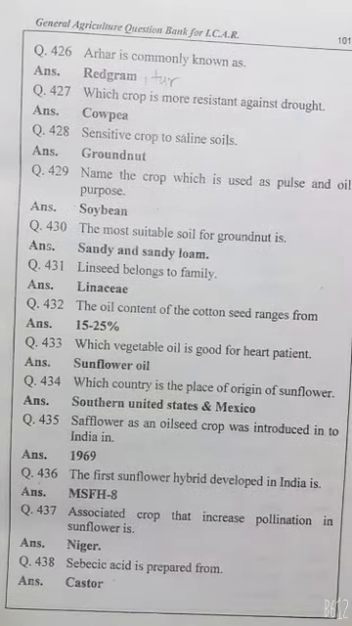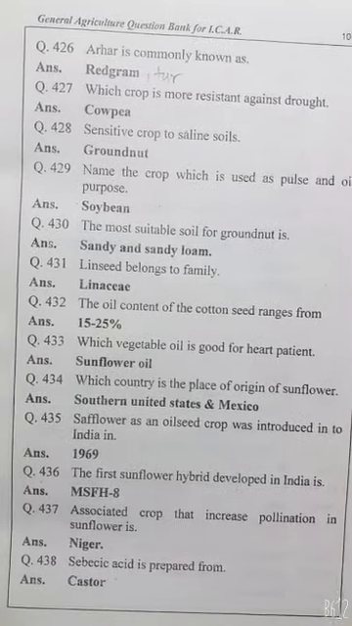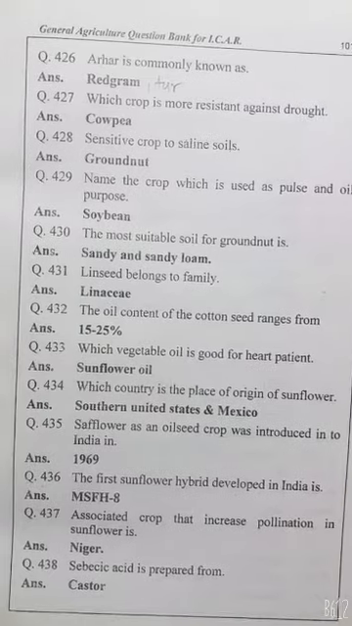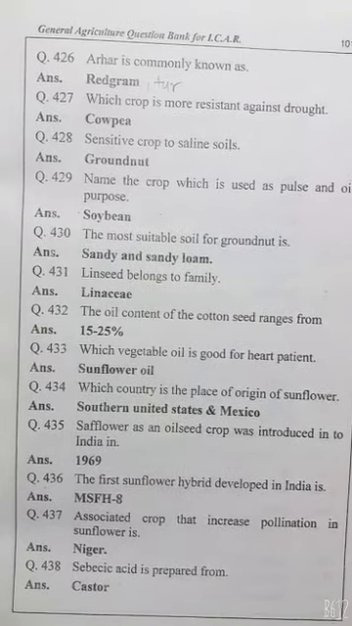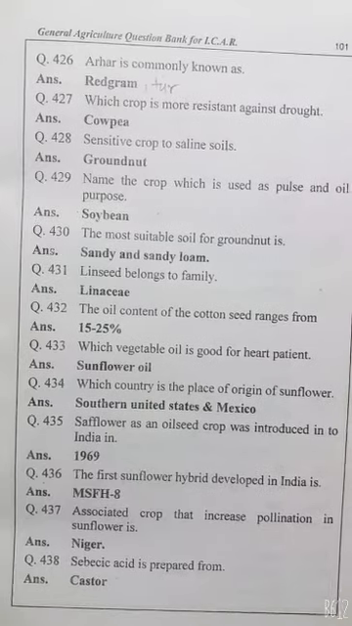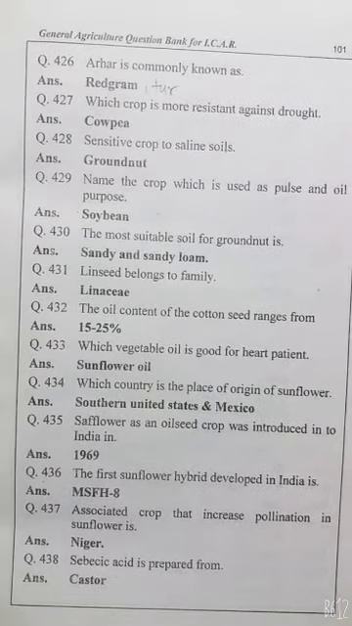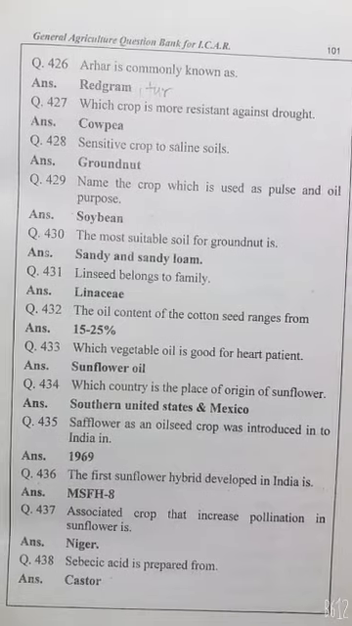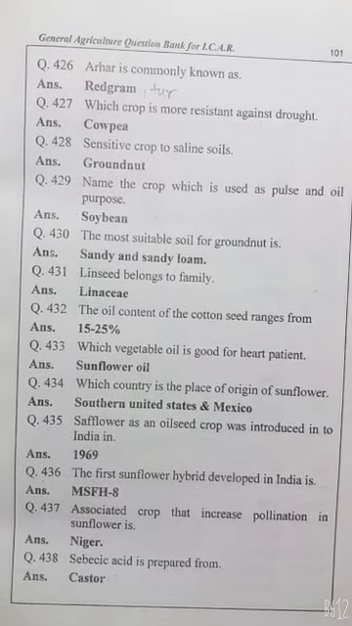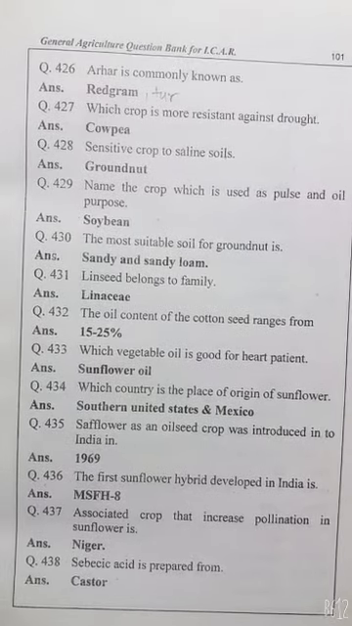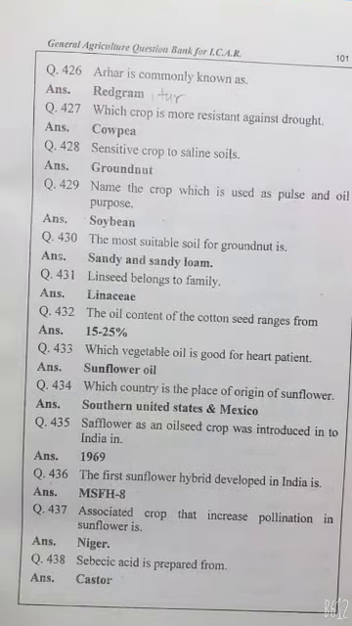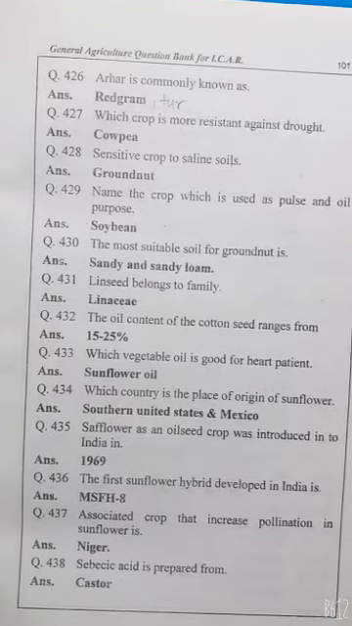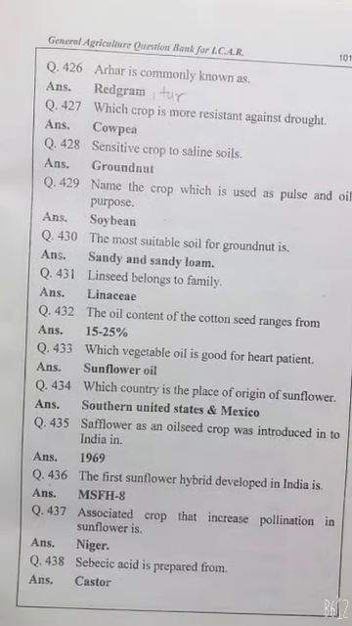Arhar is commonly known as red gram or tur. Which crop is more resistant against drought? Cowpea. Which crop is sensitive to saline soil? Groundnut. Name the crop which is used as a pulse and oil purpose: soybean. The most suitable soil for groundnut is sandy and sandy loam. Linseed belongs to the family Linaceae.